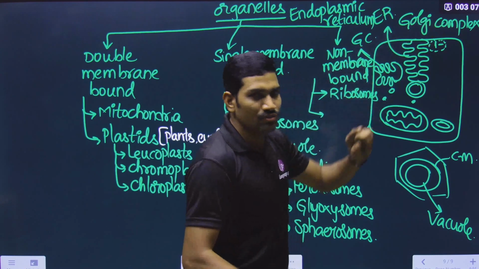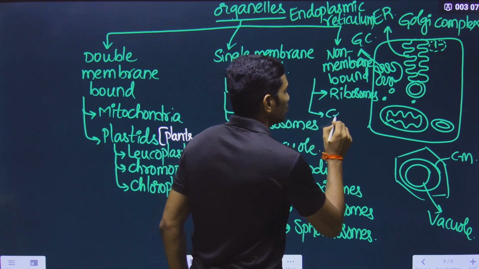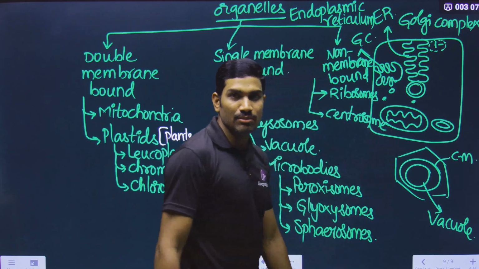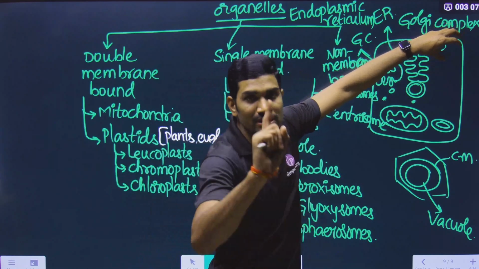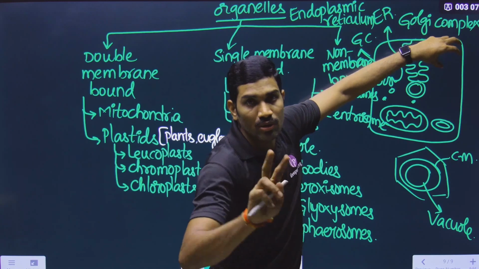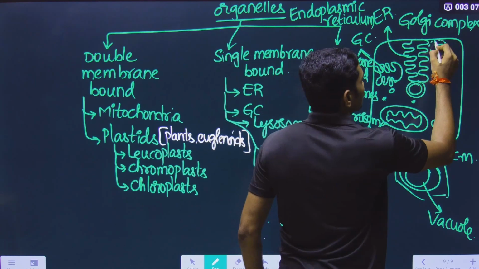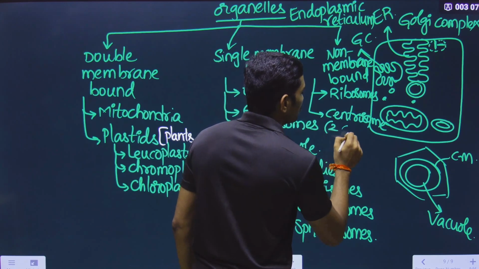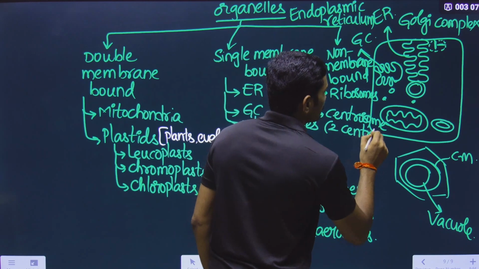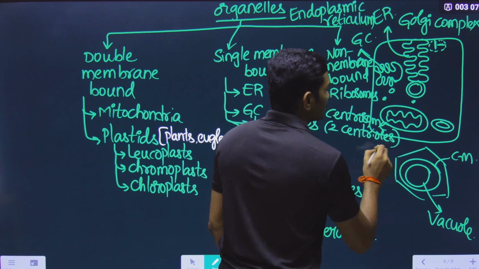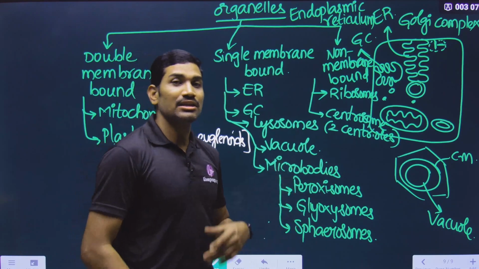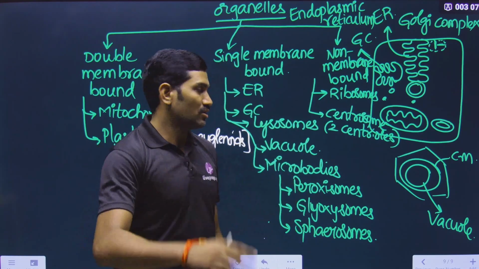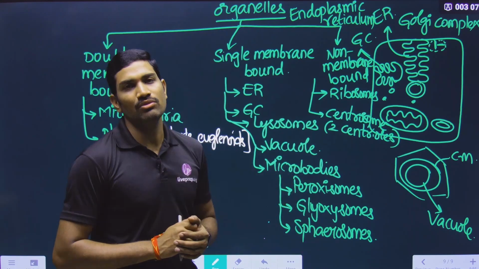So this one is called one centrosome. Please understand centrosome. Anyhow, when we study the eukaryote, we will study each and everything clearly. Completely it is called one centrosome. In one centrosome, how many centrioles are present? This is one and this is another one. So two centrioles are there. One centrosome means two centrioles. Combinedly it is called one centrosome. Many students make a mistake here. They think that centrosome and centriole are the same. No. One centrosome has two centrioles. So these are the non-membrane bound organelles.